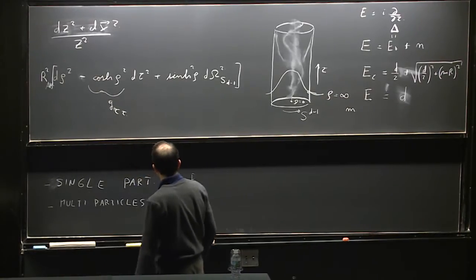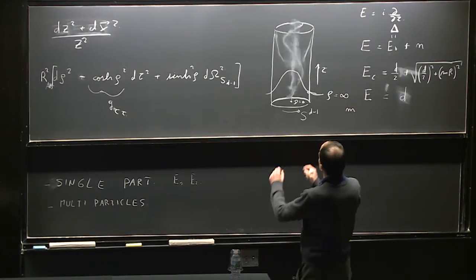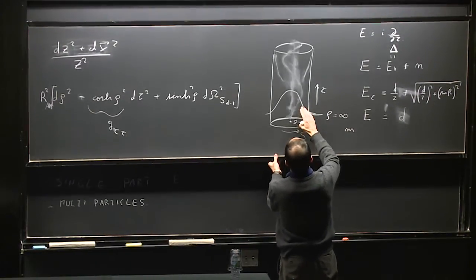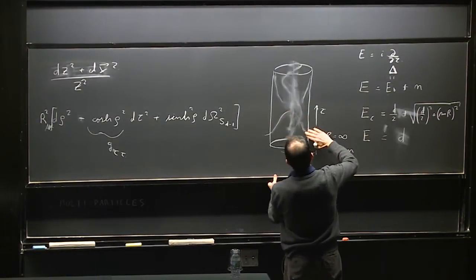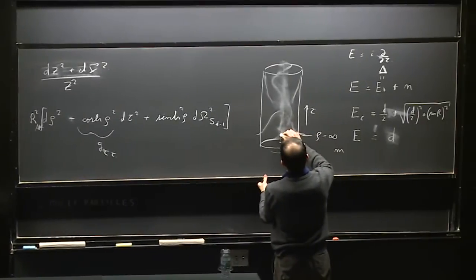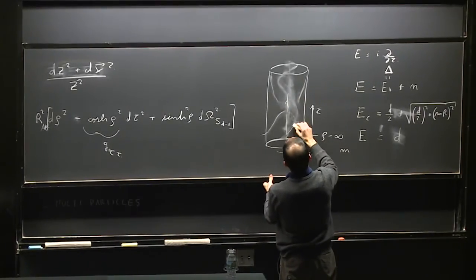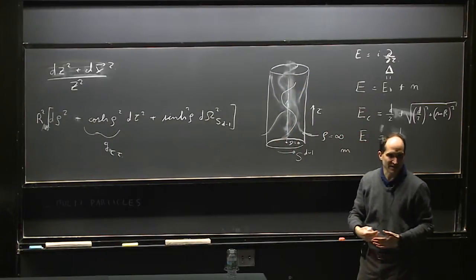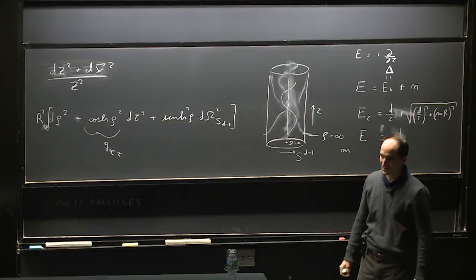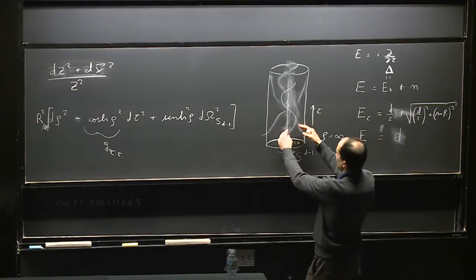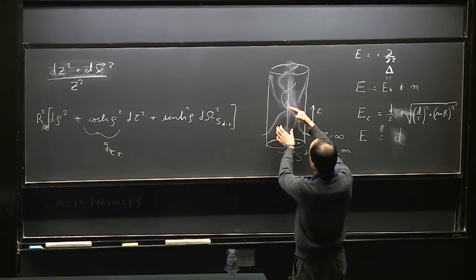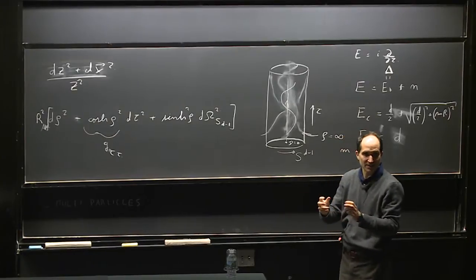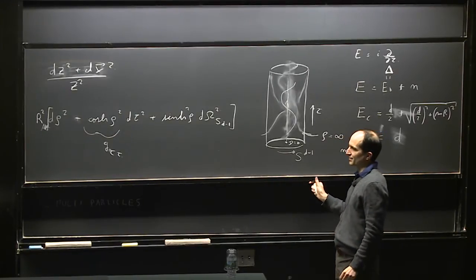Because the theory is weakly interacting, let me just first say classically, if we have some particle that is sitting here, and another particle that is oscillating, the energies will essentially be the sum of the energies of these two, because there are only small interactions between them. Even in the quantum mechanical version, you will find the energies of the two, and then there will be some small interaction, which is of the order of gravitational interactions.